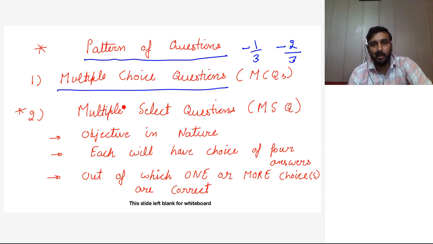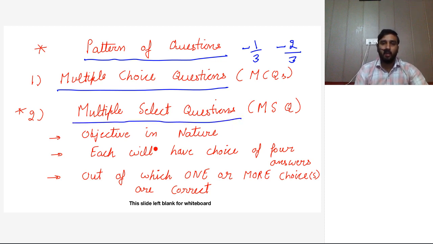And this year they have added one more type. They have introduced one more type, which is multiple select questions, which was not there in previous GATE papers. So what are the features of these questions?